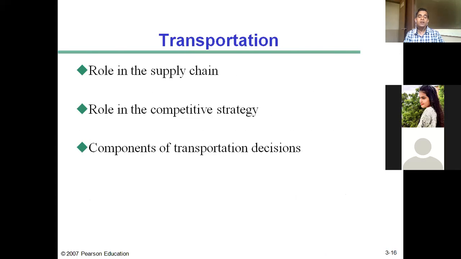So let's move on to the third driver of supply chain, transportation. The facilities, inventory, and transportation are referred to as logistical drivers. Remember, they need land, buildings, vehicles, like factories, warehouses, trucks. So I hope you can understand. These are logistical drivers.